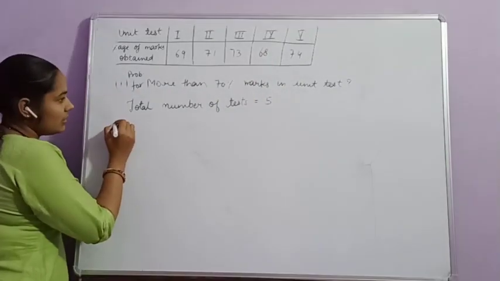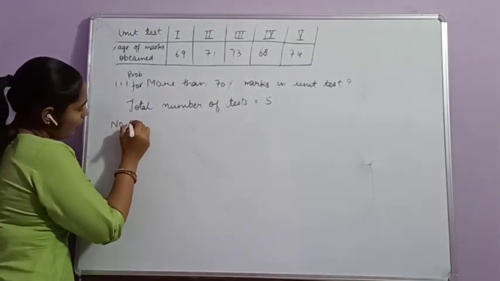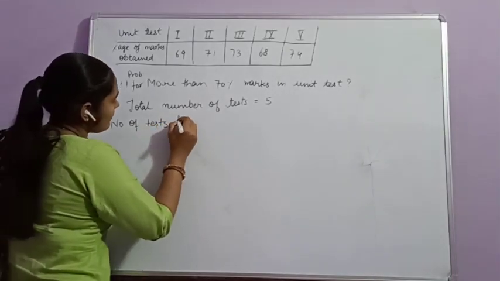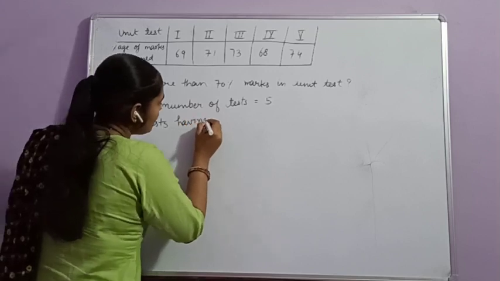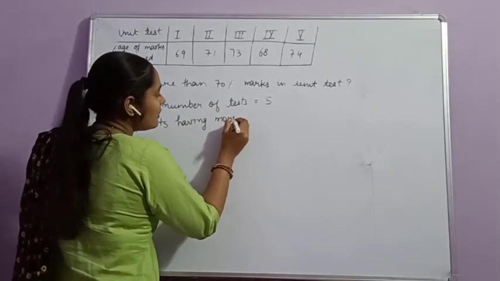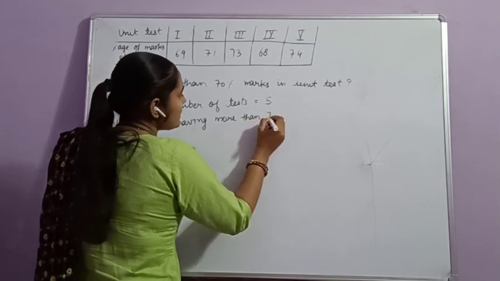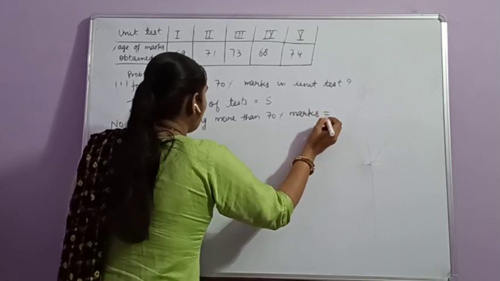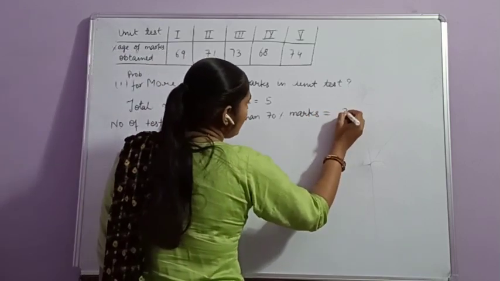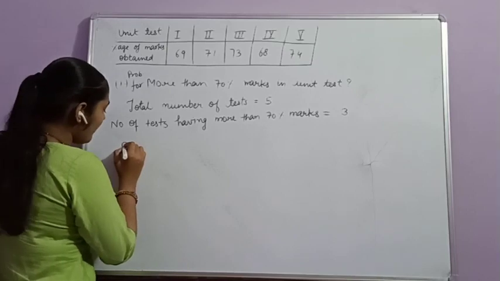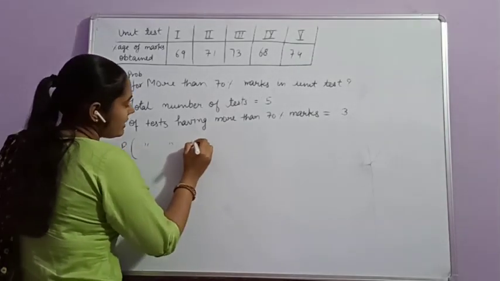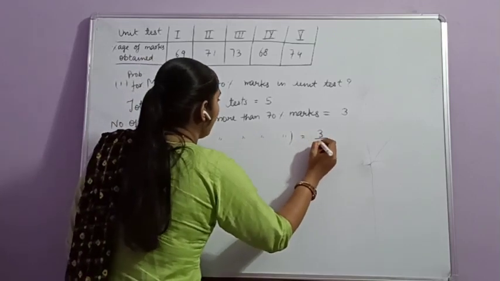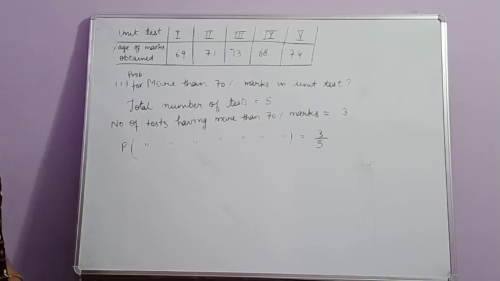And the number of tests having more than 70% marks is equal to 3. Then the probability for the number of tests having more than 70% marks will be 3 divided by 5. Clear?